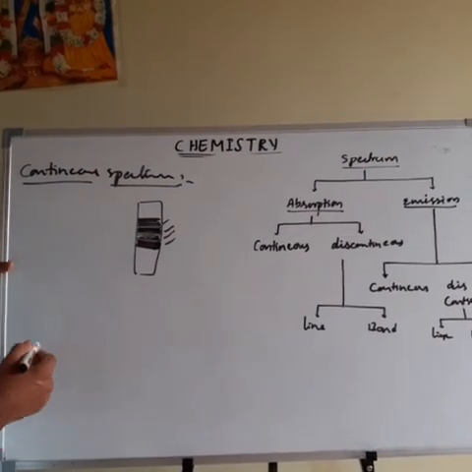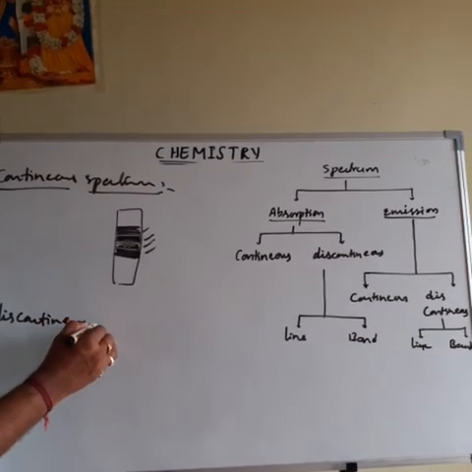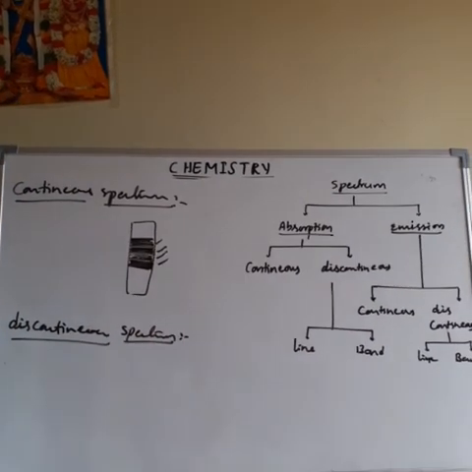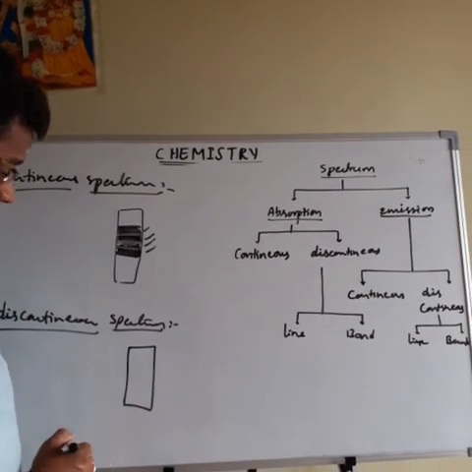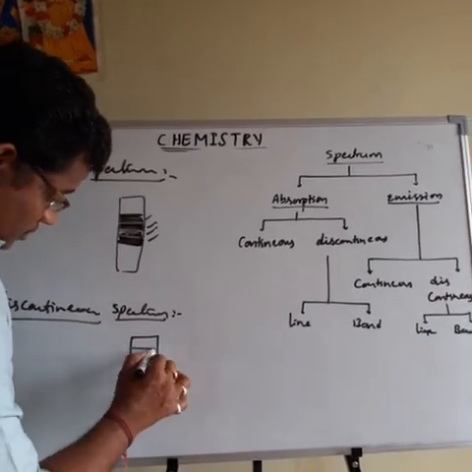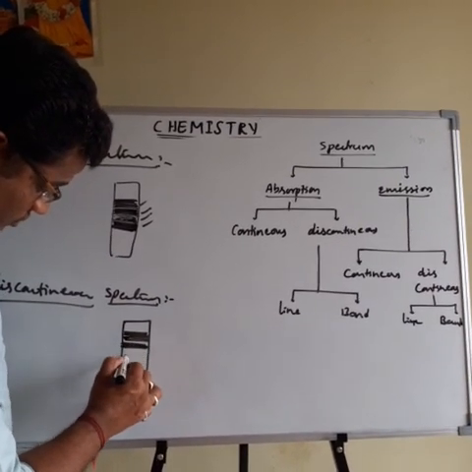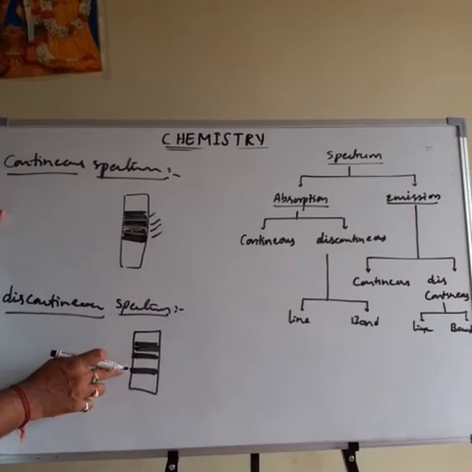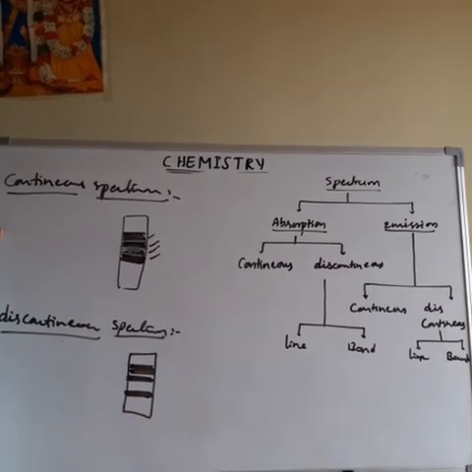Then next one is the discontinuous spectrum. What is a discontinuous spectrum? The spectrum in which certain wavelengths are missing. This is one color, again this is one more color, this is one more color. So this is one color, this is another one. Between them, certain colors or certain wavelengths are missing.